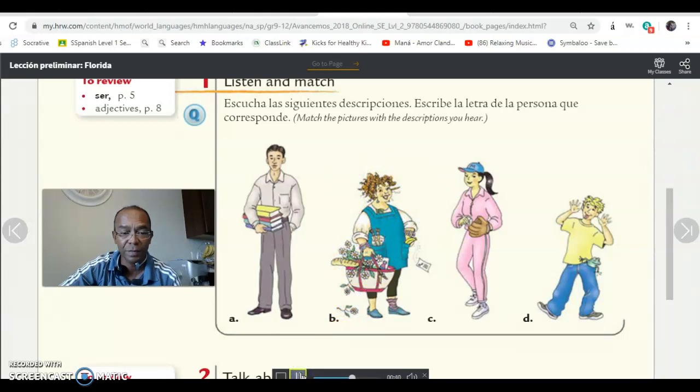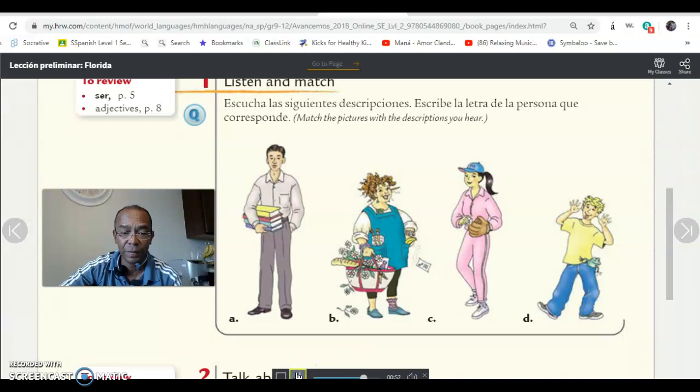4. Es joven y cómico. Who's joven? Joven is young. Cómico is funny. This kid looks funny, right? He has a frog on his pocket. 5. Es muy atlética. Atlética, like sports. Very good. I think it's this person right here. C.